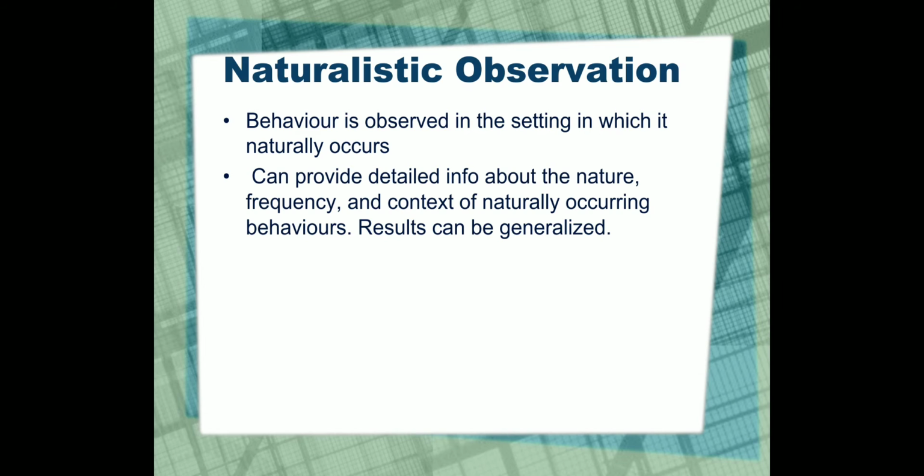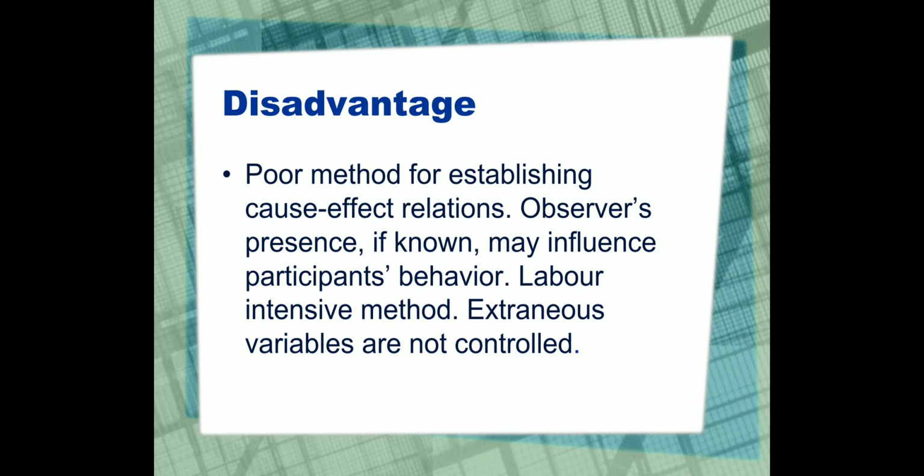Behavior is observed in the setting in which it naturally occurs. It can provide detailed information about the nature, frequency, and context of naturally occurring behavior, and these results can be generalized. For example, psychologists, biologists, zoologists observe various animals and fishes for years and years. This is naturalistic observation.